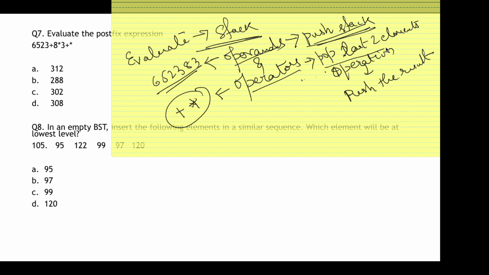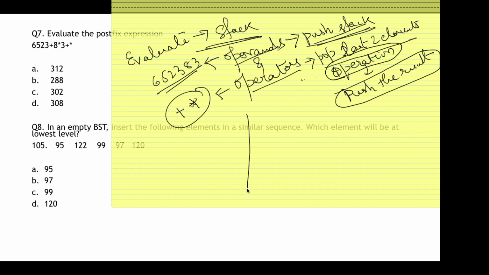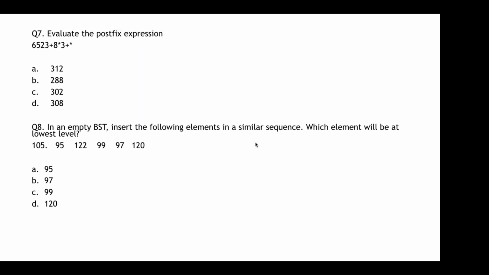If it is an operator, then pop the last two elements, perform the operation with the given operator and then push the result back into the stack. Okay, so let's consider a stack over here. 6 is an operand, so push it into the stack. Then 5, it is an operand, then push it into the stack. Then 2 is an operand, so push it into the stack. Then again 3 is an operand, so push it into the stack.